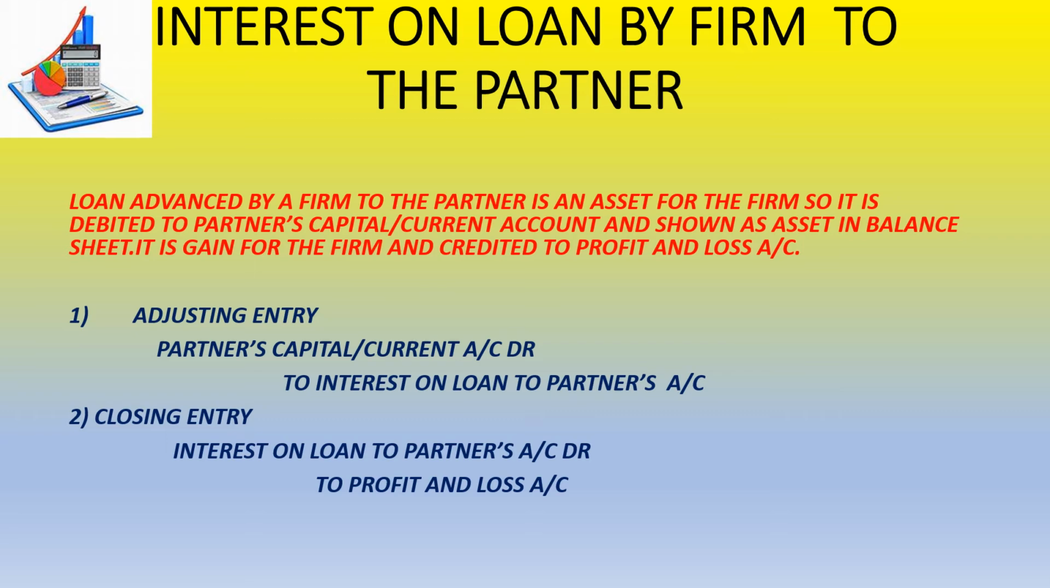Why is partner's capital or current account going on the debit side? Because the capital balance of the partner is getting reduced, as the money will be recovered from the partner's account, and partner's capital is by nature a liability. When a liability decreases, it goes on the debit side of your journal entry. Interest on loan to partner, why is it coming on the credit side? Because it is a gain for the firm. And when we talk about the closing entry, definitely all income goes to your profit and loss account, on the credit side. So this is the closing entry for it.